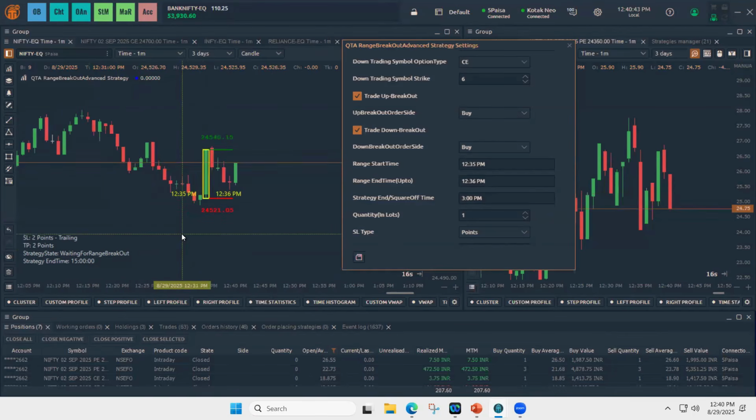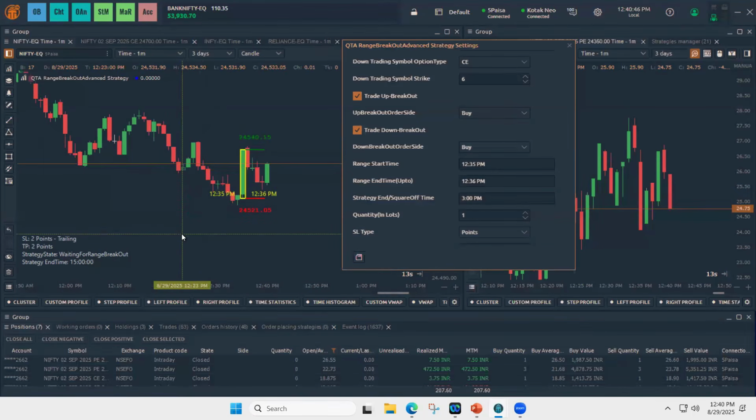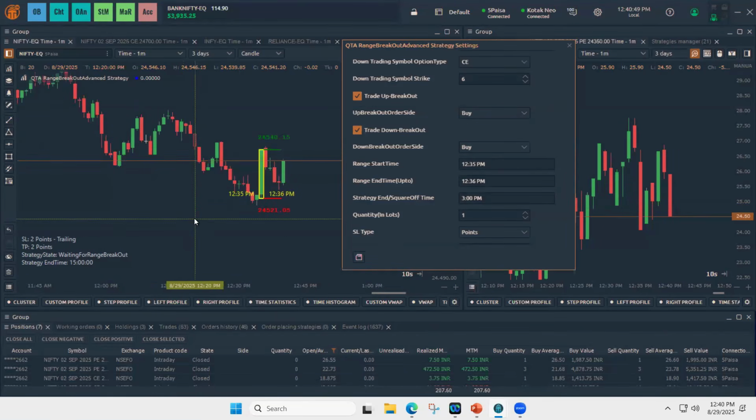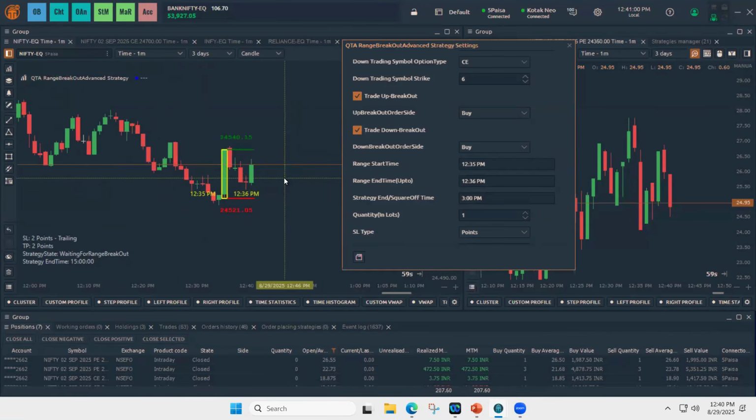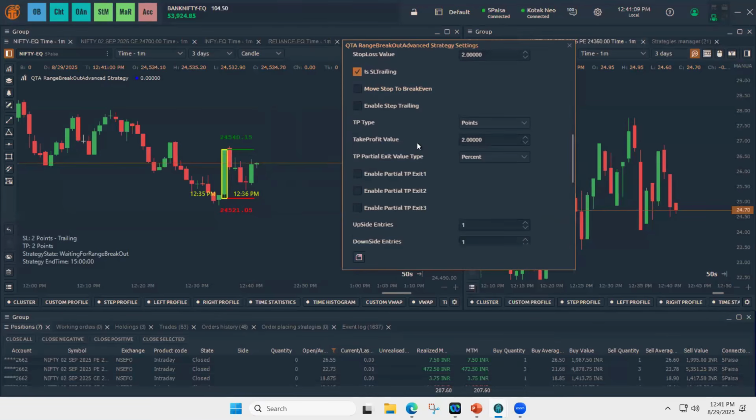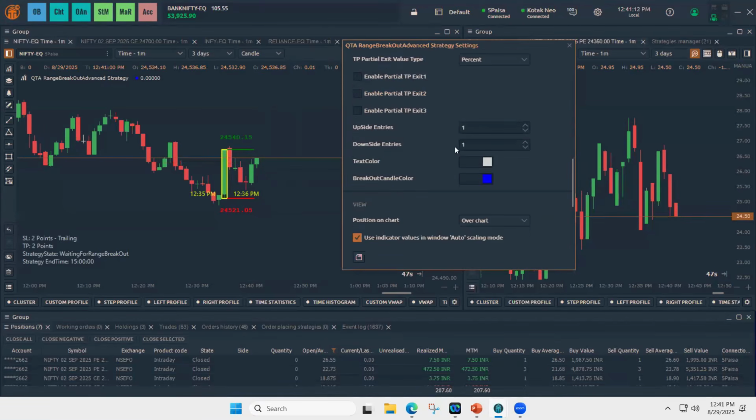This is designed for someone who trades range breakouts, either the initial candles or any desired candles, basically based on the range 9:15 to 9:30 or 9:30 to 9:35. It all depends on the individual. This helps someone who trades based on the range, time based, along with predefined stop loss and take profits, and also upside and downside re-entries. This re-entry option is not available for other strategies, only for range breakout.